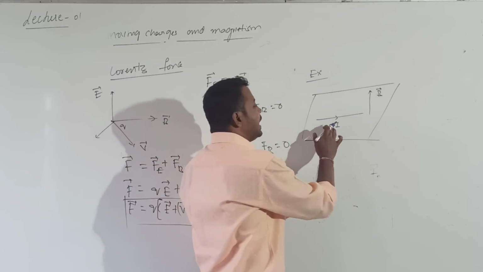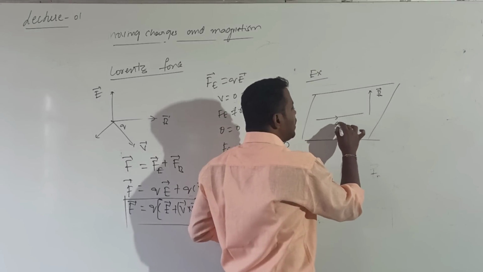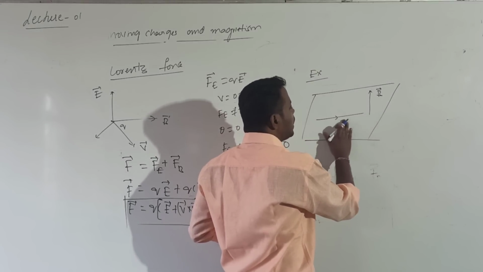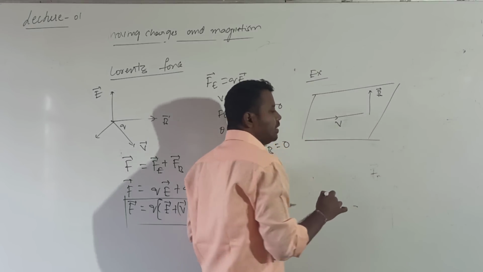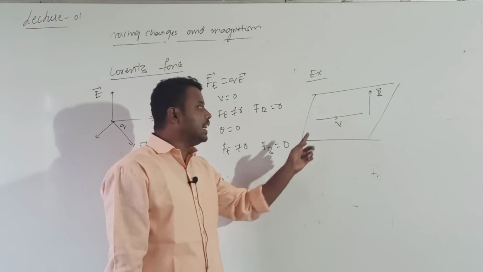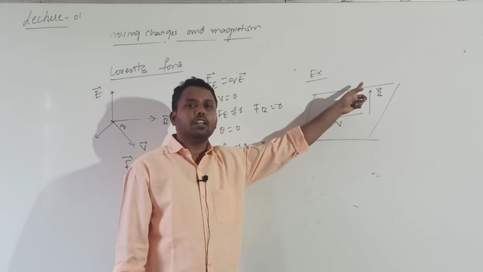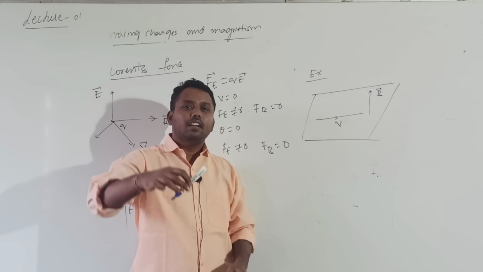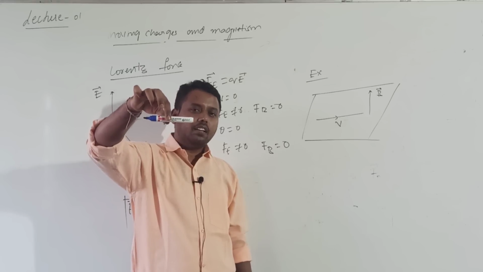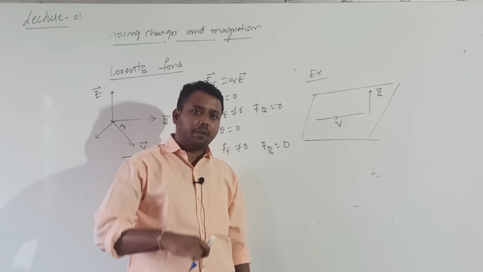This is the direction of current. The current is nothing but the rate of flow of charge, so with what velocity is the charge moving? This is the direction of the magnetic field. The conductor was suspended, which means the conductor was in equilibrium.